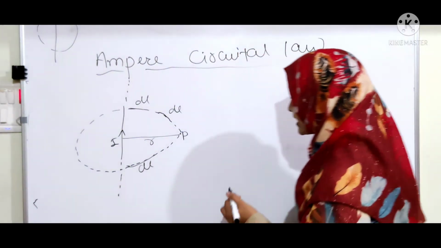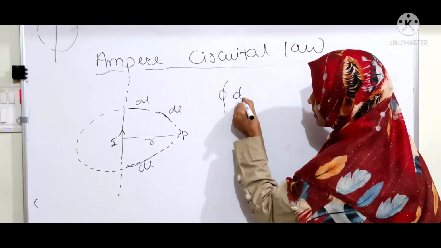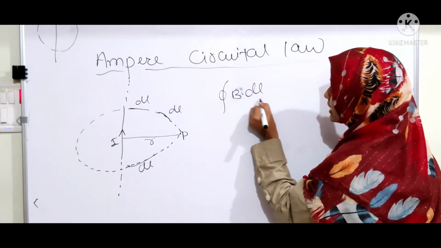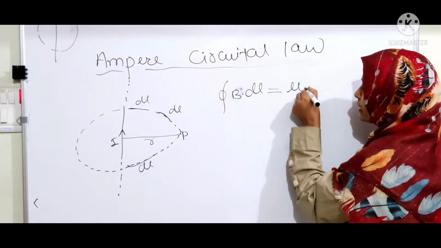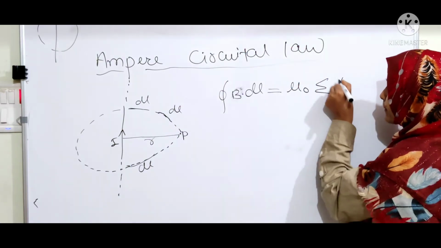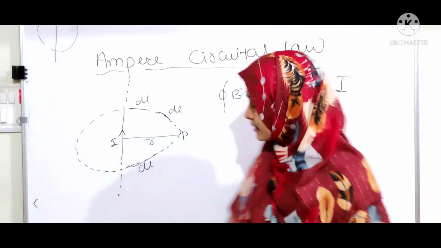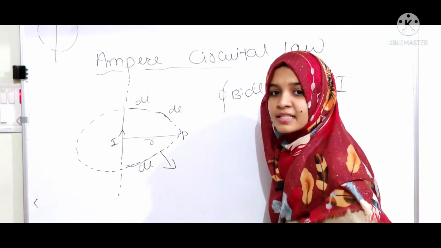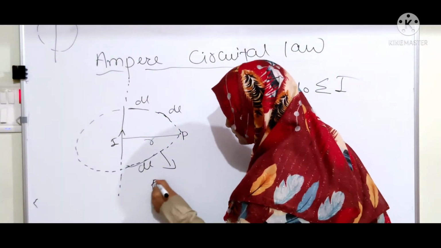So according to the statement, the closed integral of magnetic field B dot dl is equal to mu naught times the algebraic sum of I. Clear? This loop is called Ampere's loop.